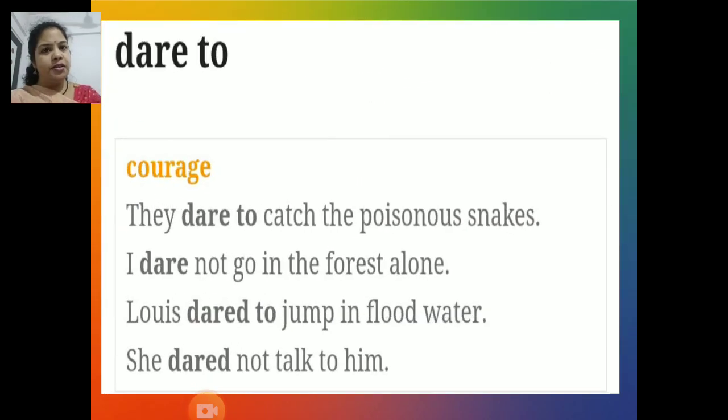Next modal auxiliary, dare to, which is used for speaking about courageous things. It conveys the mood of courage. For example, they dared to catch the poisonous snakes. I dared not go in the forest alone. Louis dared to jump in flood water and she dared not talk to him.